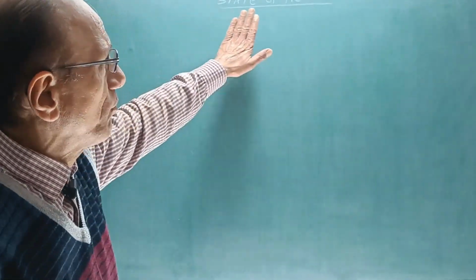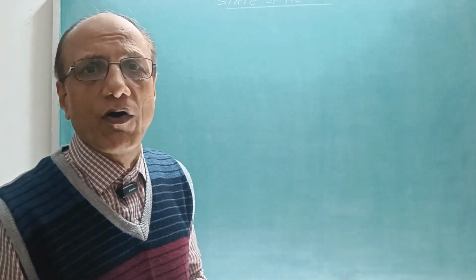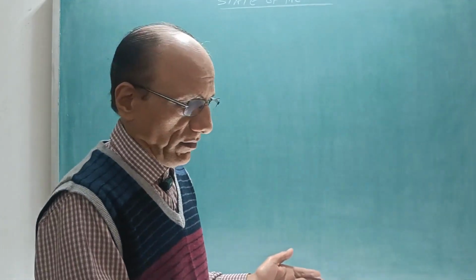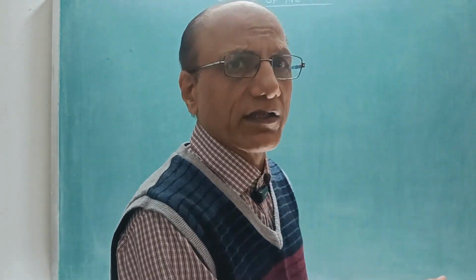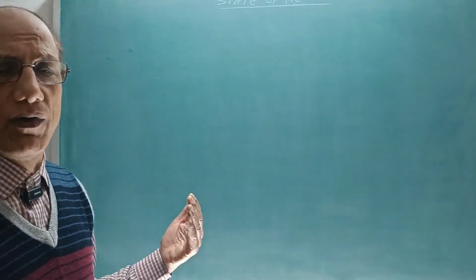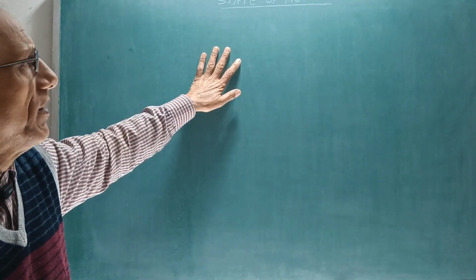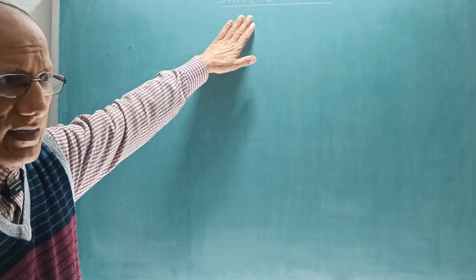So this state of motion can be described with the help of speed and the direction. I may be moving in forward direction, maybe in rightward, leftward, or backward. So the direction also will give some sense of the state of motion.